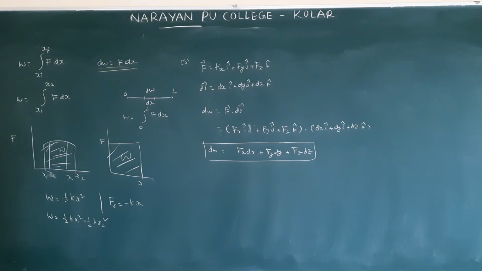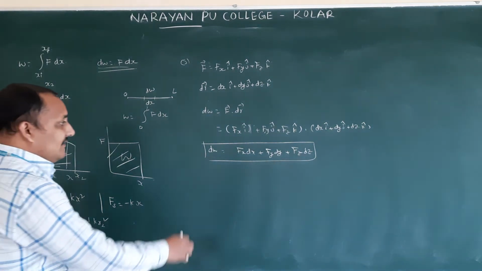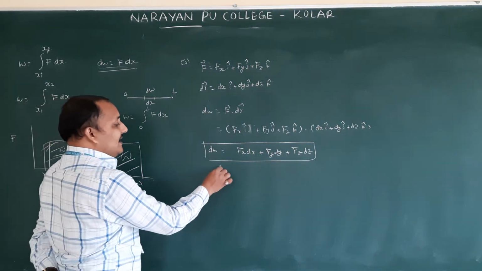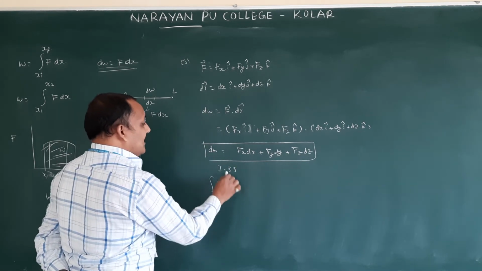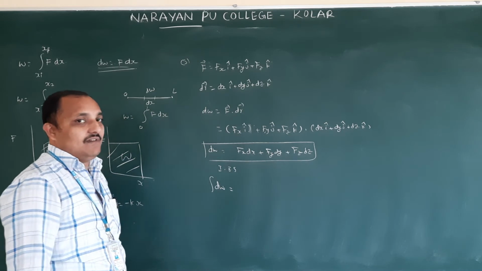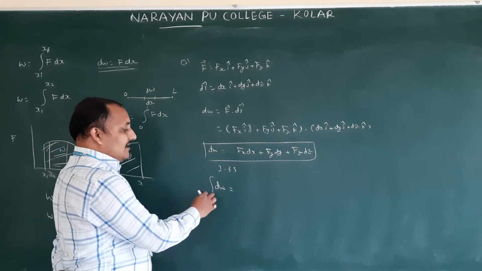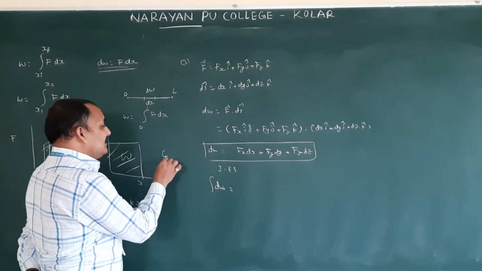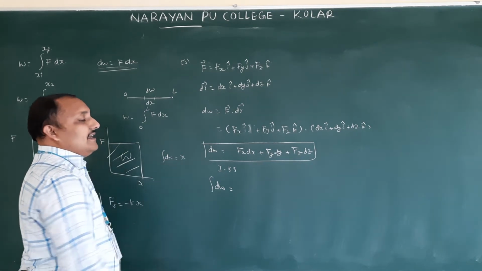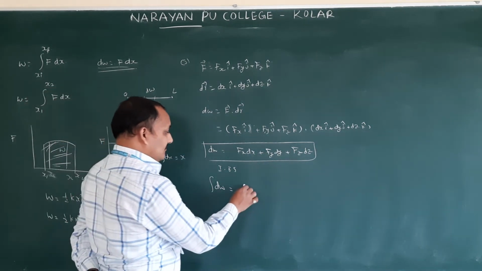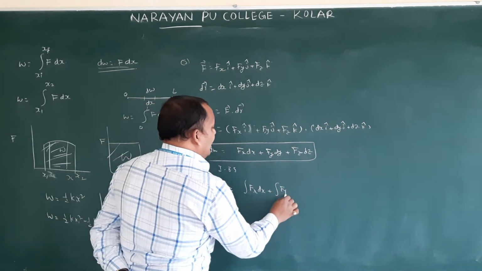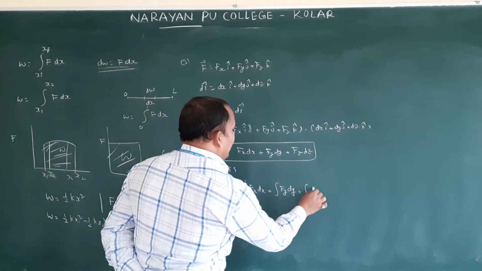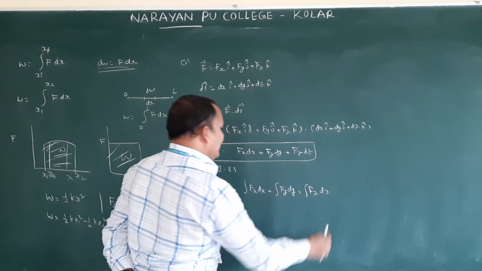If you want to get the full work done, we have to integrate on both sides. So integral dW. I told you this integration mathematics people will teach in second period for you. And this formula is also again: integral dx is x. So integral Fx dx, integral Fy dy, integral Fz dz.